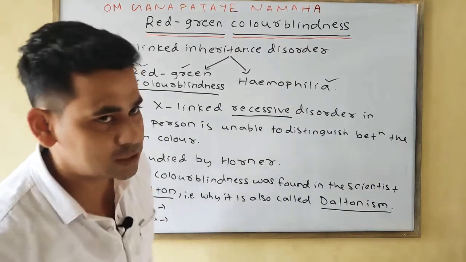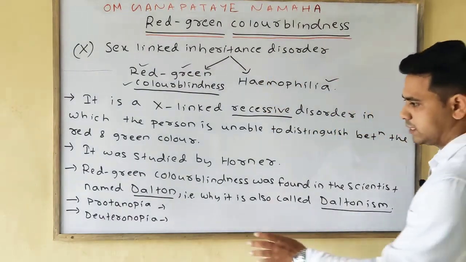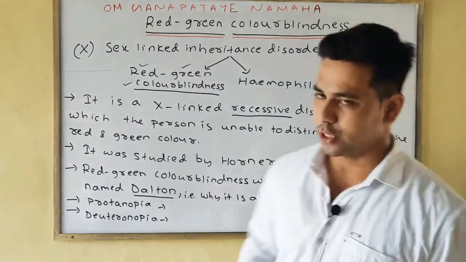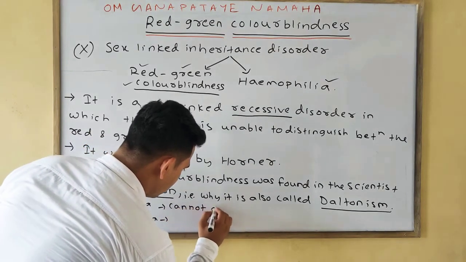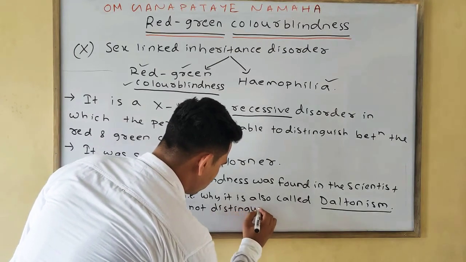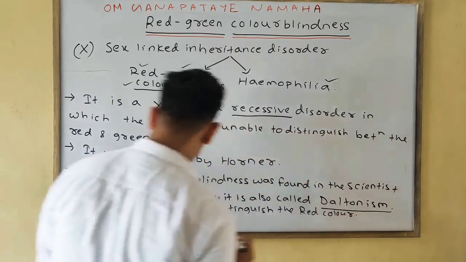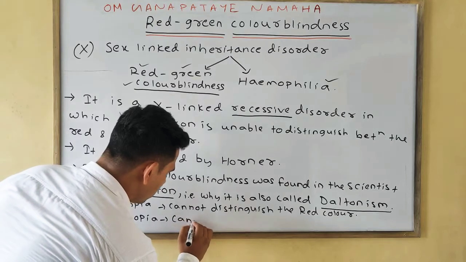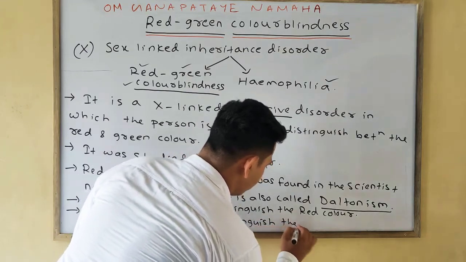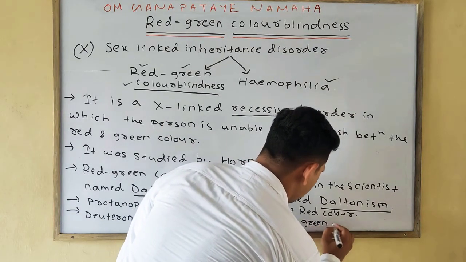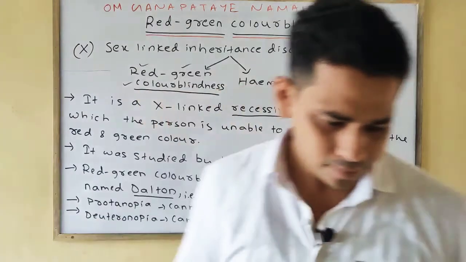If the person cannot distinguish the red color, that condition is protanopia, and if anyone cannot distinguish the green color, that condition is deuteranopia. Please note down: one is protanopia, the other one is deuteranopia.